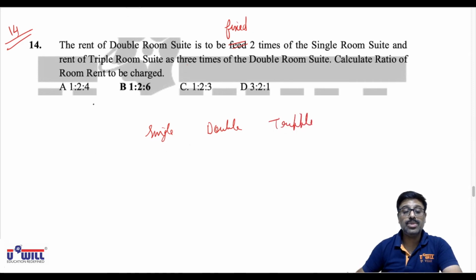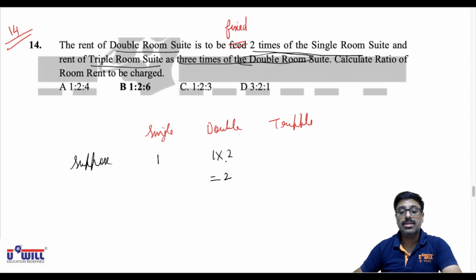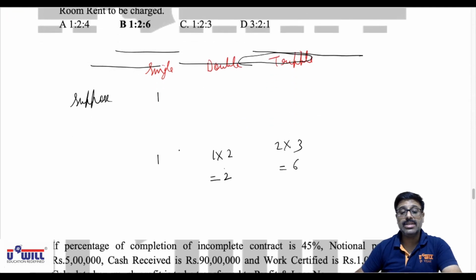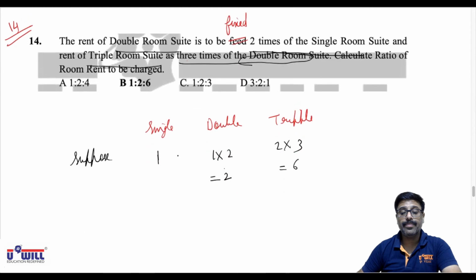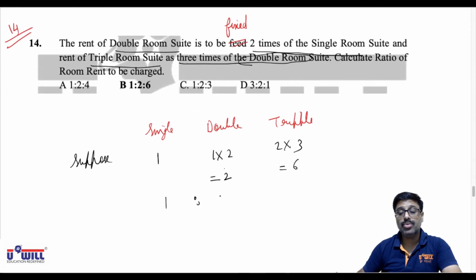Now you assume, suppose single room suite's rent is 1 rupee. Now double room is fixed 2 times of single room, so it will be 1 into 2, that is 2. And triple room suite is fixed as 3 times of double room suite. Double we got 2, so 3 times of that is 6. Means what is the ratio? 1 is to 2 is to 6. That is option B.